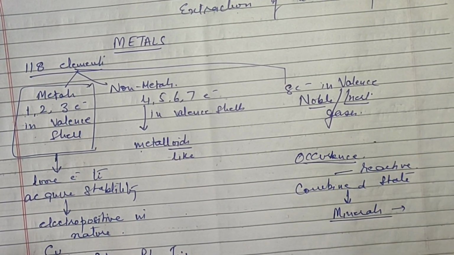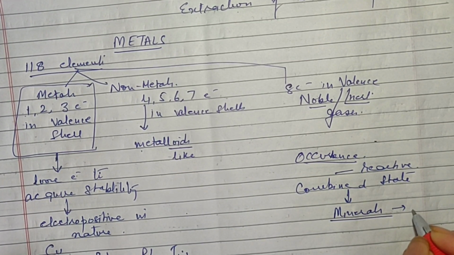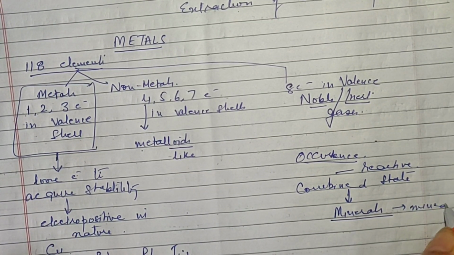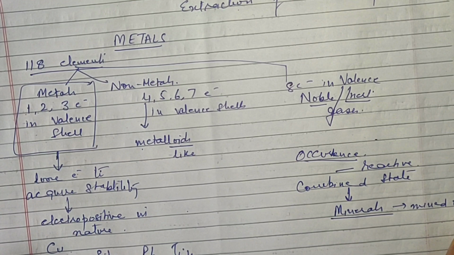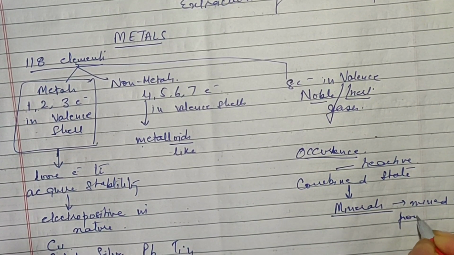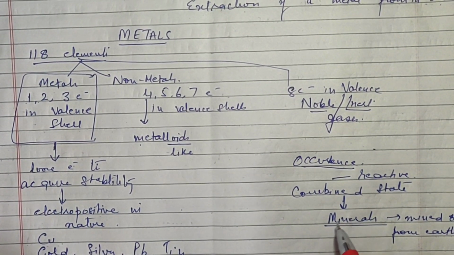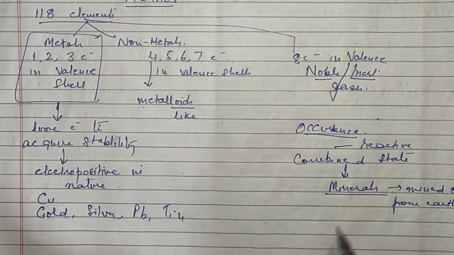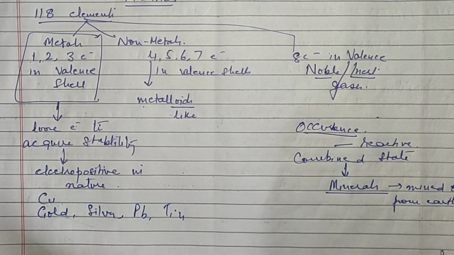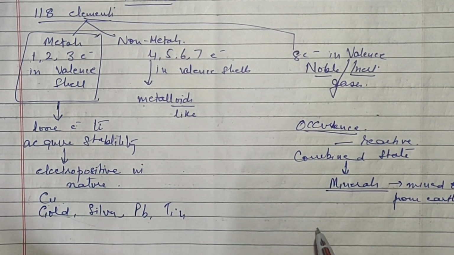Minerals literally also means anything which is mined out from the earth. Mined out means dug out from the earth. So yes, they are mined out from the earth and they are the combined states of metals. Now any metal can exist in more than one form.